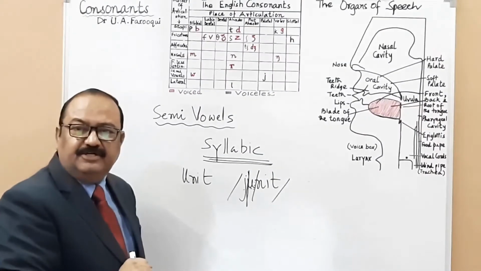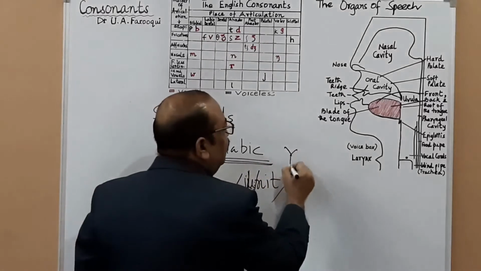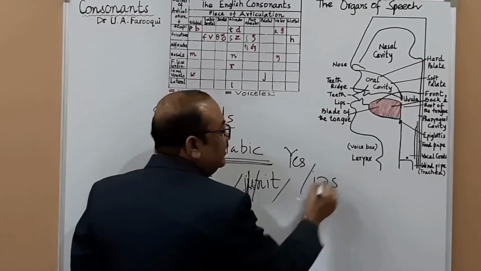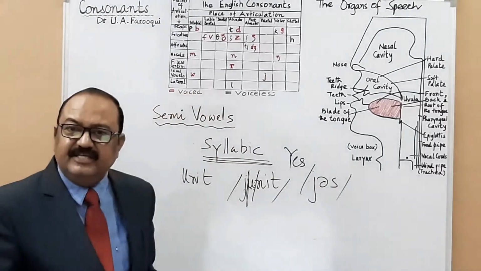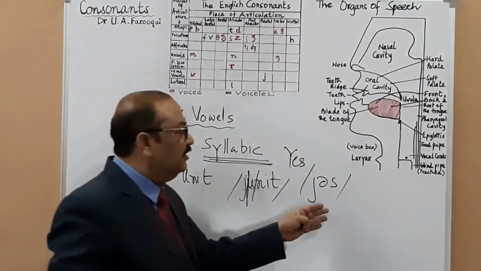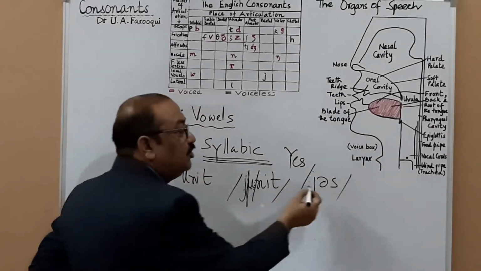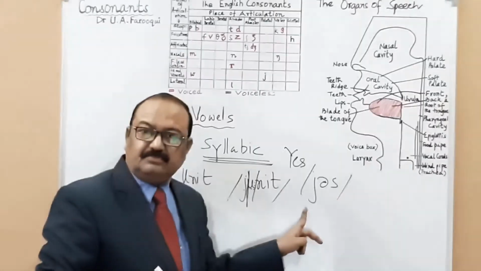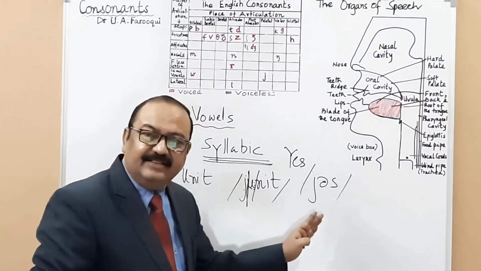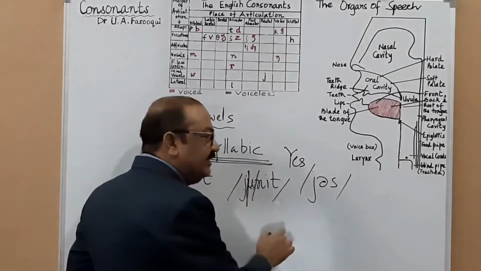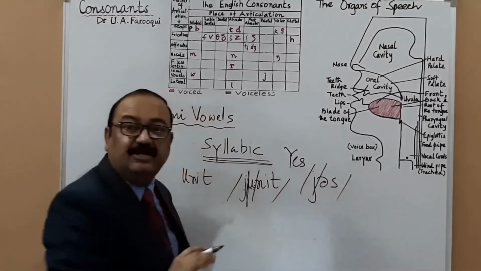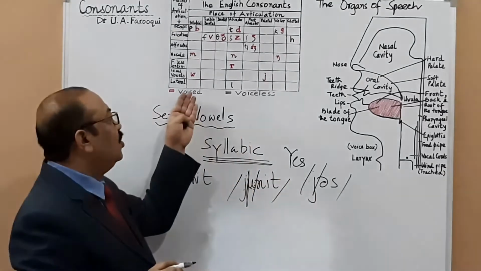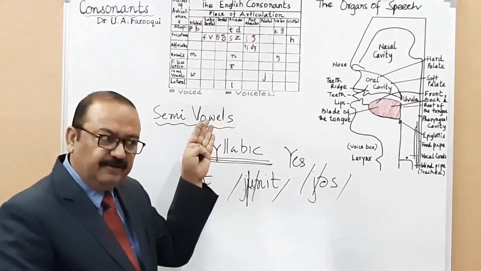Can you think of any other word? For example, yes. How many syllables are there? Just one, and that syllable is formed because of the vowel sound, not because of ya. They do not form a separate syllable. Had they, there would have been two here, but there is just one. That is why it is a semi-vowel, and so is wa. Is it okay?